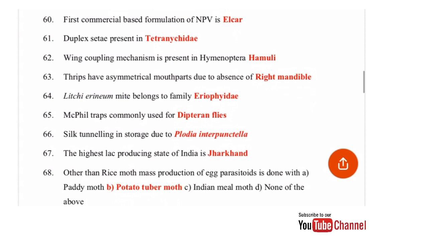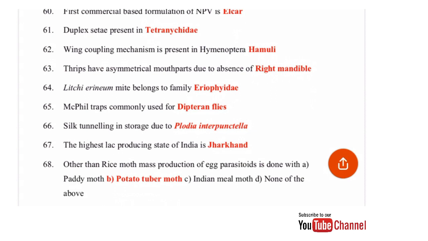Other than rice moth, mass production of egg parasitoid is done with paddy moth, potato tuber moth, Indian meal moth, none of the above. So the correct answer for this is potato tuber moth, that is Phthorimaea operculella. This is used for Copidosoma koehleri mass production. Whereas otherwise we mainly use Corcyra cephalonica for mass production, but in case of this Copidosoma koehleri, potato tuber moth is used.